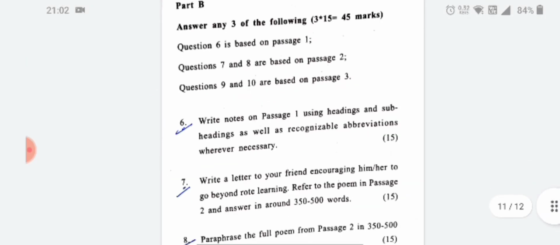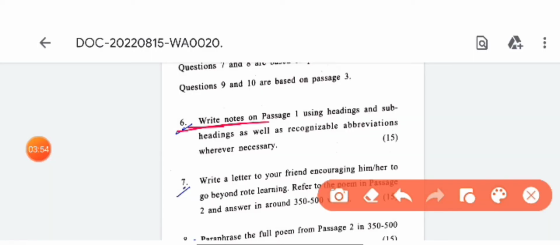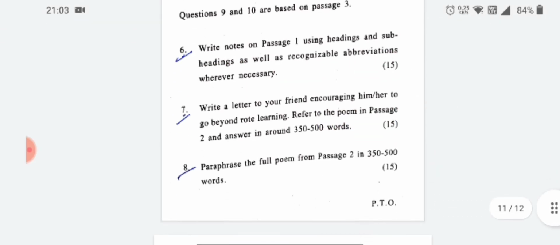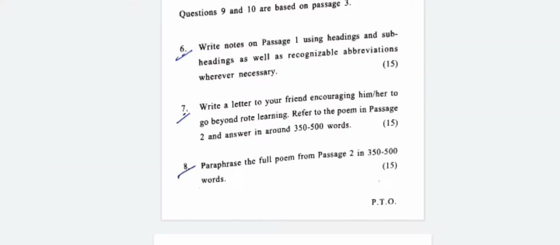So question number 6 says, write notes on passage 1 using headings and subheadings. In this question you need to make notes using headings and subheadings as well as recognizable abbreviations whenever necessary. This is for 15 marks. Question number 7 is, write a letter. Now this is a letter writing question.